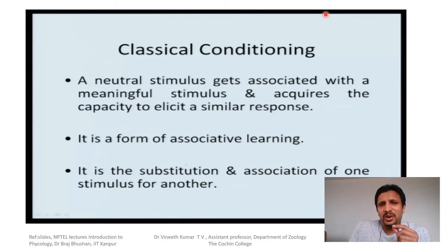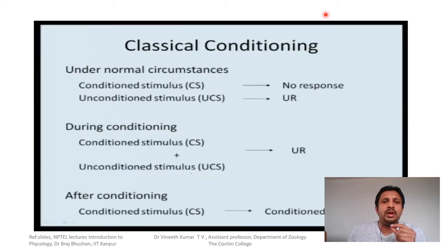And that's why this is a form of associative learning. This is a substitution and association of one stimulus with the other. So this is also called a substitution response, where one stimulus is substituted with another stimulus. Here, a meaningful stimulus is substituted with a neutral stimulus in classical conditioning. So this is what we explained earlier.